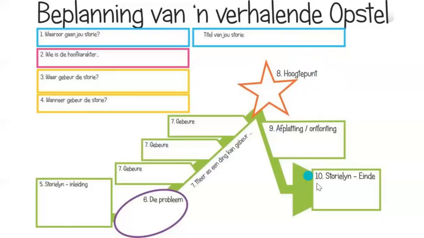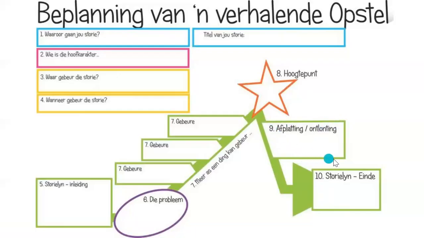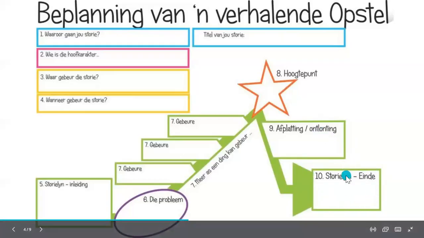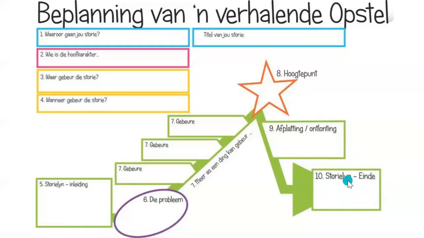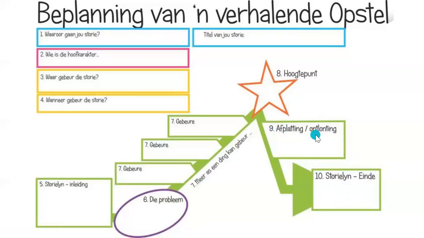Then number 9 and 10, by nummer 9 en nummer 10, gaan ons story afsluit. This is where my story starts coming to an end. And I can choose to split it into 2 paragraphs, or I can simply just write 1 paragraph. Okay, so die afplatting of ontlonting.